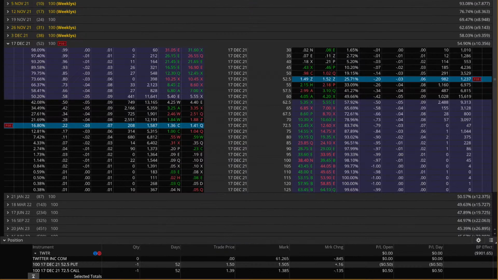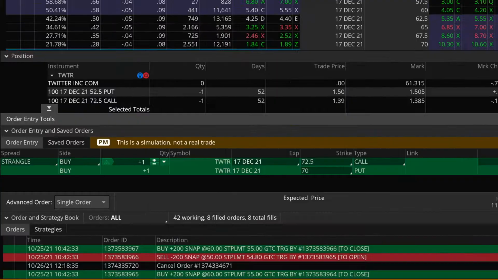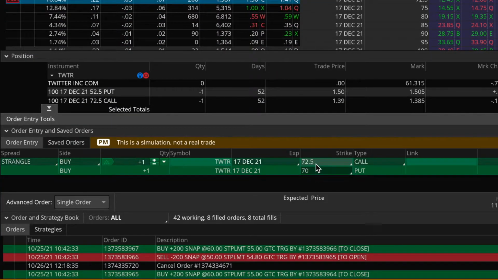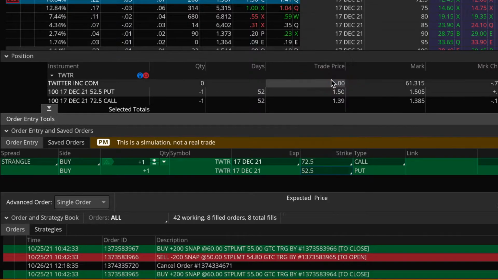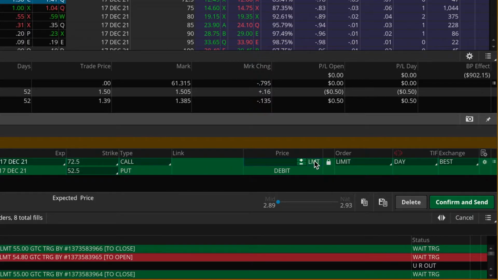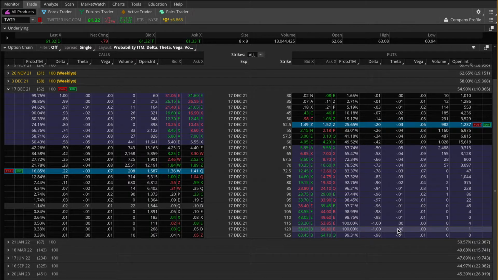Very nice. So finally, once again, last up is to set up the automatic buying order here. So going to go back to strangle, and then down here, buy back both contracts, 72.5 strike call, also the 52.5 strike put, which is right here. And I'll do so for half price. So half of 289 is about 144. Make it a GTC order, confirm and send, all done. So now we are locked into both my AMD earnings trade and also my Twitter earnings trade. So now we just have to sit here and wait until the market closes. And then once Twitter and AMD release their earnings figures, of course, we'll see what they are. And then most importantly, we'll see how the stocks react.